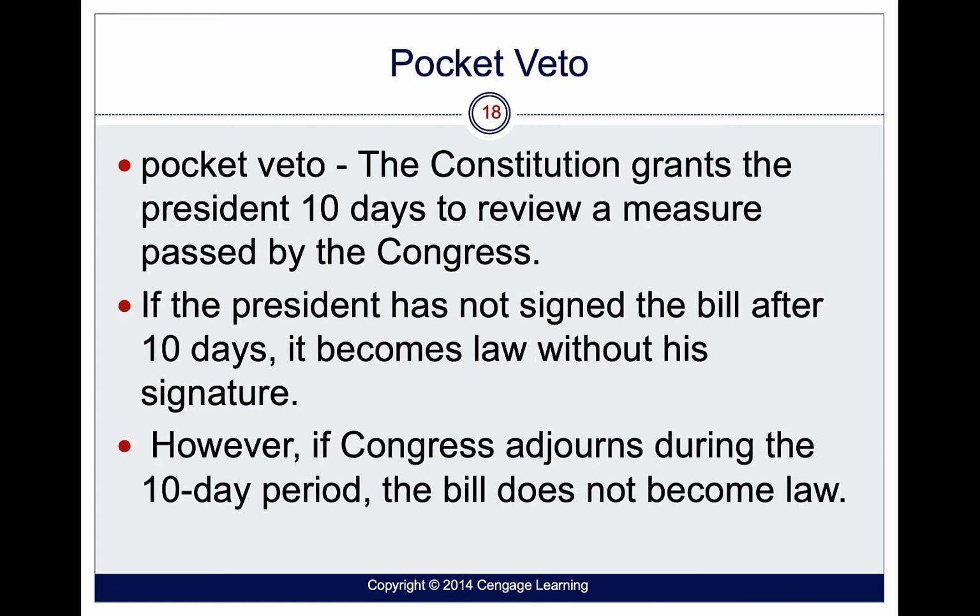The president can also issue something called a pocket veto. This doesn't happen often as well, but it's something that can be strategically used, right? The Constitution gives the president 10 days to review a measure passed by Congress. If the president hasn't signed it within 10 days, then the bill becomes a law, right? However, if Congress sends a bill to the president, then they go on vacation during that 10-day period, the president doesn't have to sign it, and it doesn't become law.